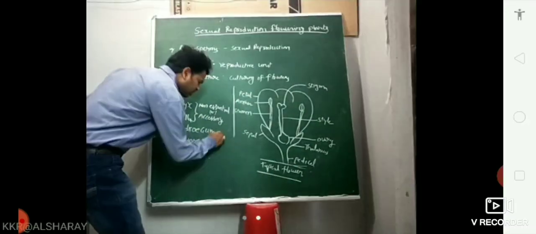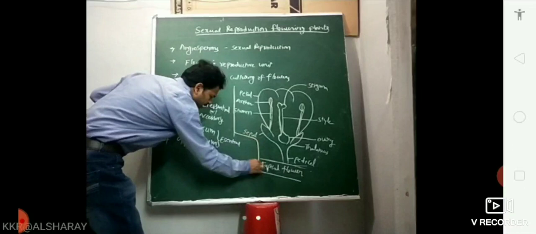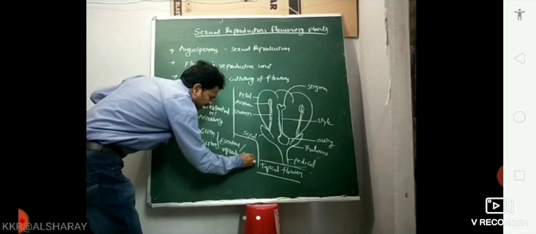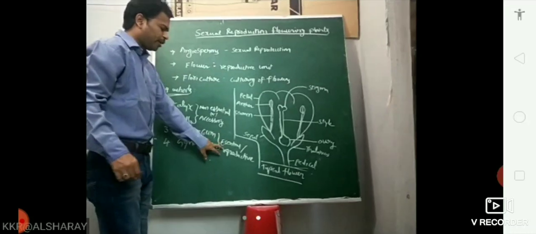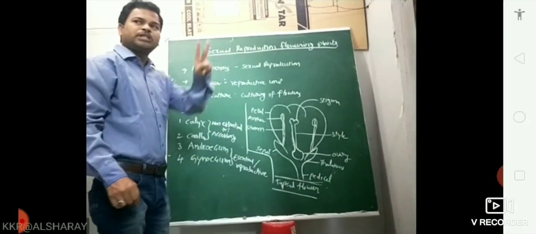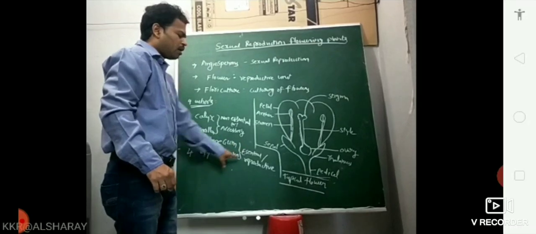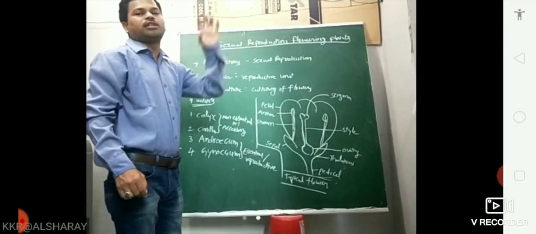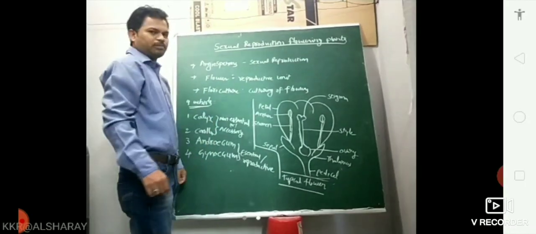Then the second one, essential parts of flower, or reproductive parts of flower. For example, androecium and gynoecium are the essential or reproductive parts of flower. A question may be: mention the essential parts of flower, or the reproductive parts of the flower. Androecium and gynoecium, because these two are directly involved in reproduction.